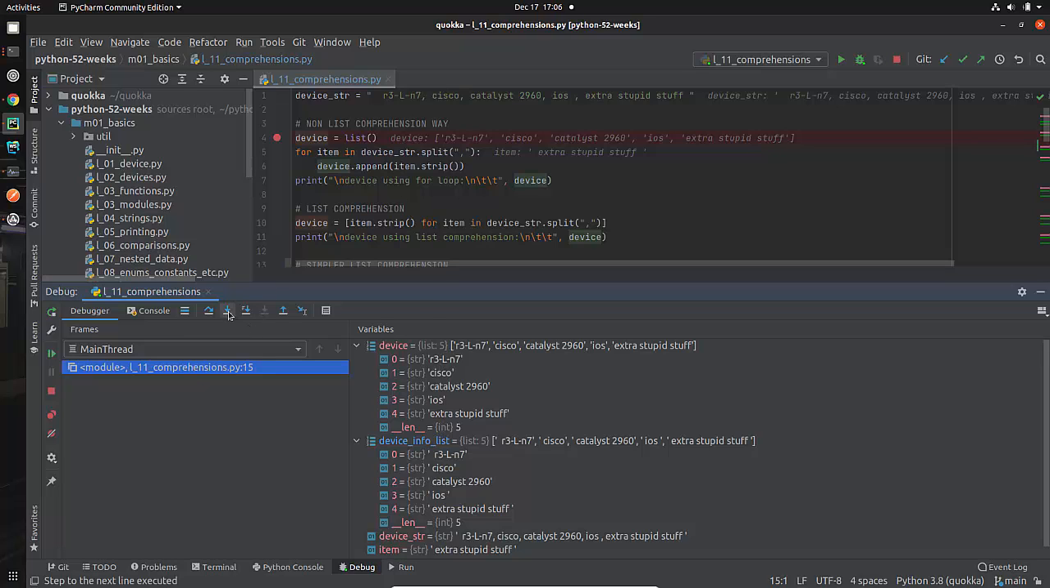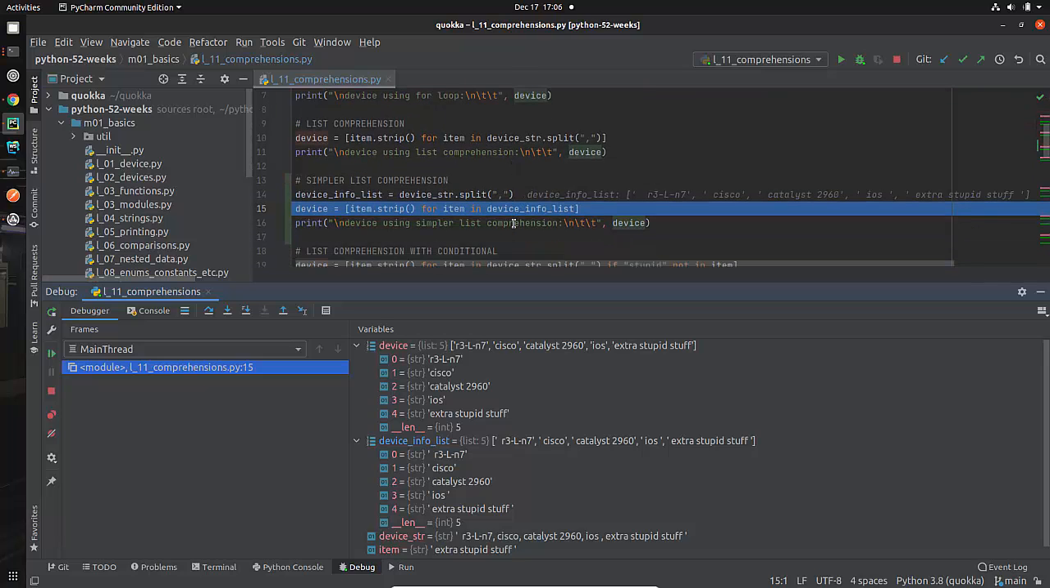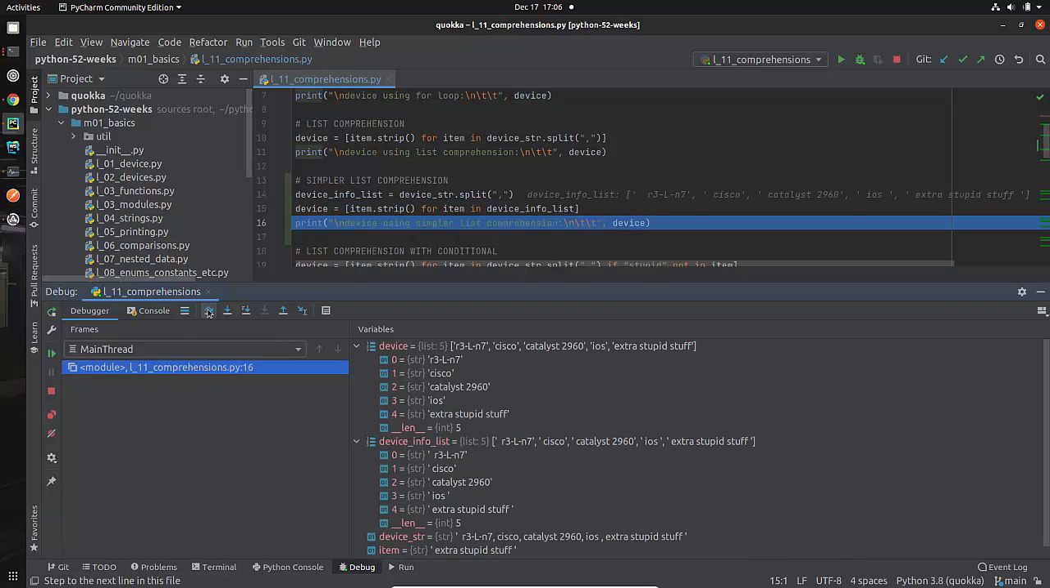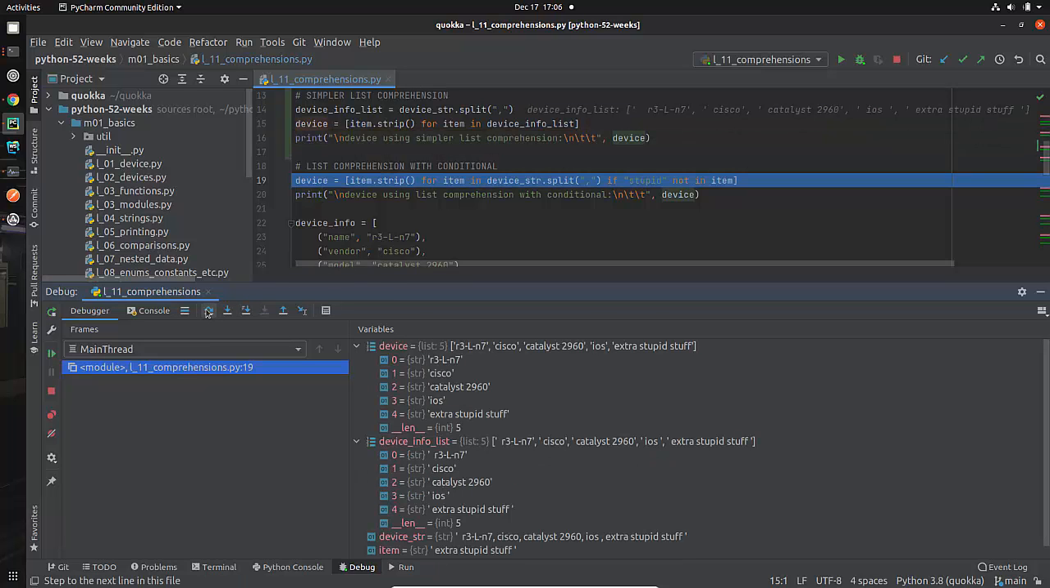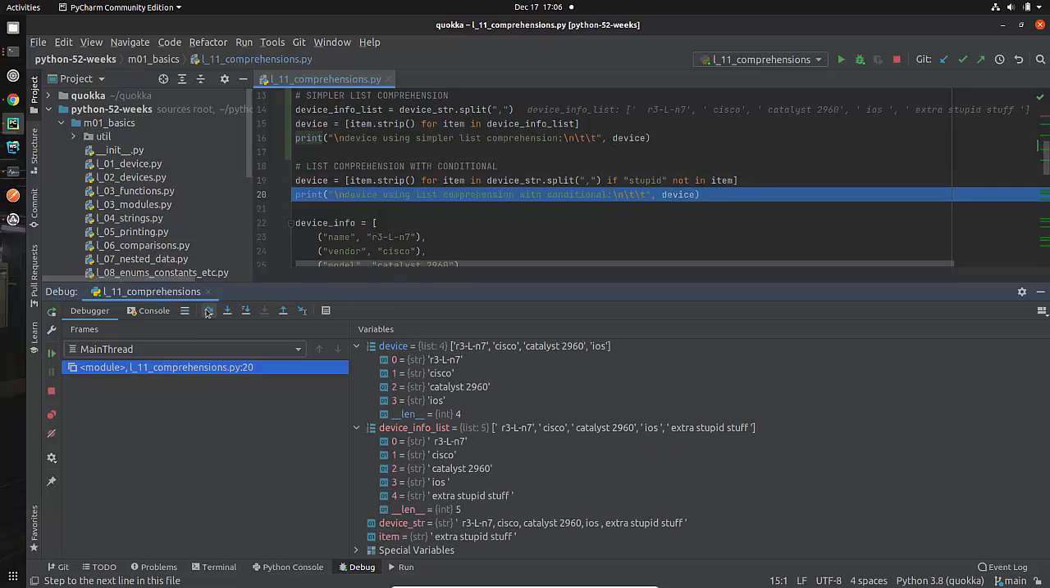And so what I'm going to do next is, let's see, where am I? I am right there. I'm going to run this, and now I've redone device, and it's got this in it. Okay, that's cool. Now I'm going to do list comprehension with a conditional. I'm going to come in here, and now look at that device. It has 4 items, and we got rid of stupid.